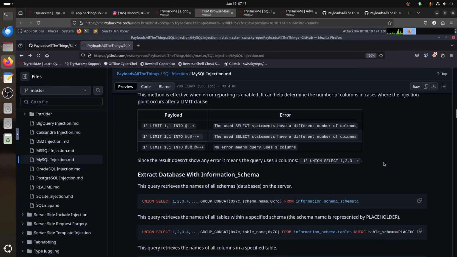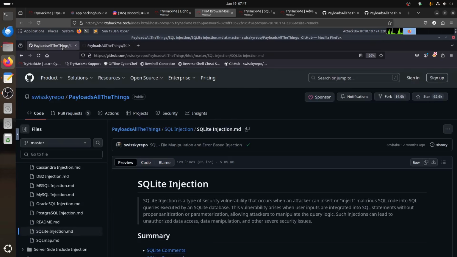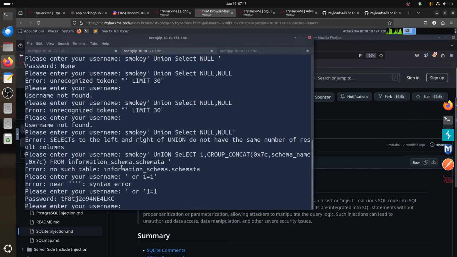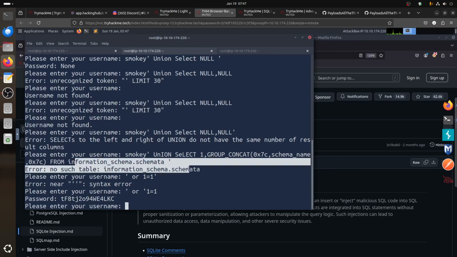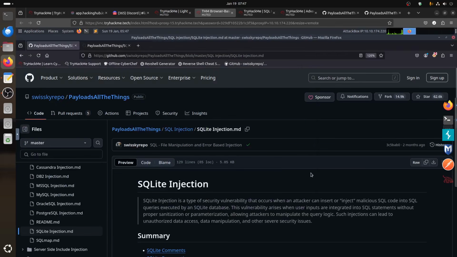So what else can we get? It's not MySQL. Then the next one we can test is SQLite. So we don't have that table name, so if we don't have the schema table, which is MySQL, at least this one, for me, I can't tell you 100% exactly how to detect which database, but the fact that it's not this one tells me almost sure that it's not a MySQL database.